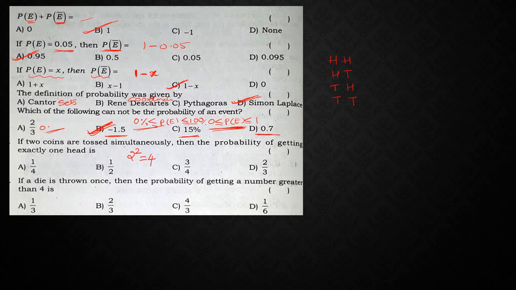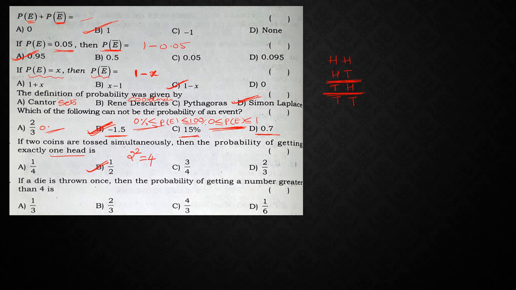right? So what is he asking? Getting exactly one head. Exactly one head means there are only 2 possibilities. So this is one possibility and this is one possibility. So what is the answer? 2 by 4. So 2 by 4 means 1 by 2.